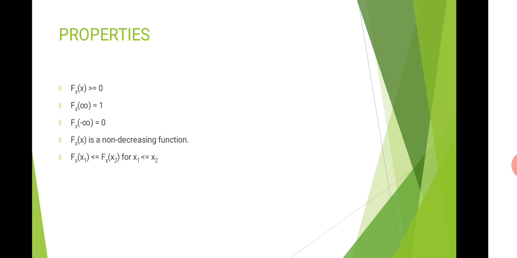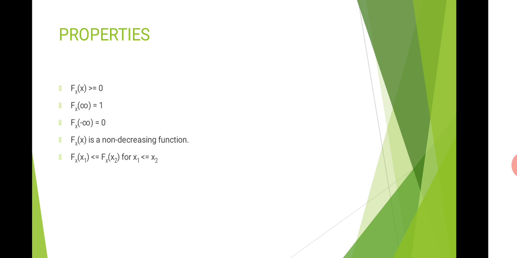Now properties of a CDF. The first property is Fx of x is always greater than or equal to 0, because the value of CDF at any point is calculated by adding up the probabilities, and we know the fact that probability will always lie between 0 and 1. So the value of CDF can never be negative. It will always be greater than or equal to 0. So this is the first property for CDF.